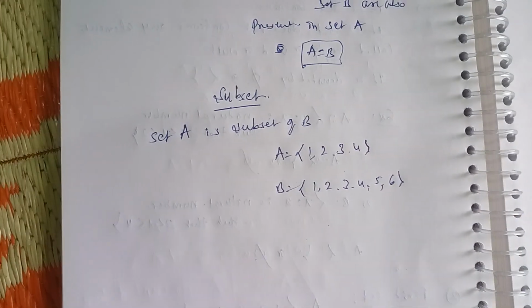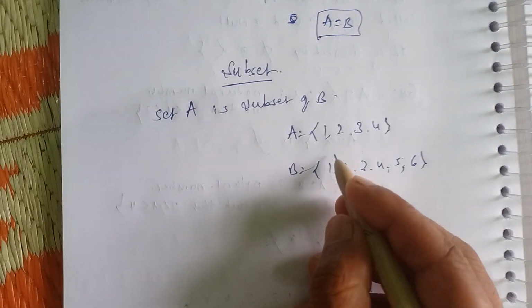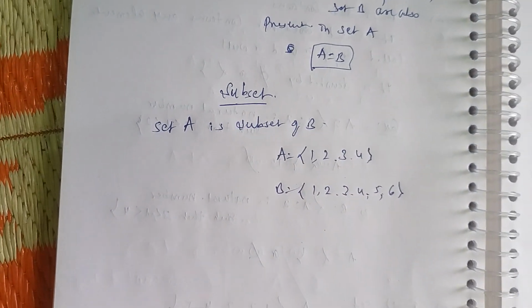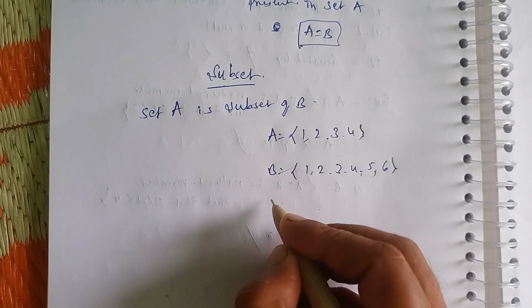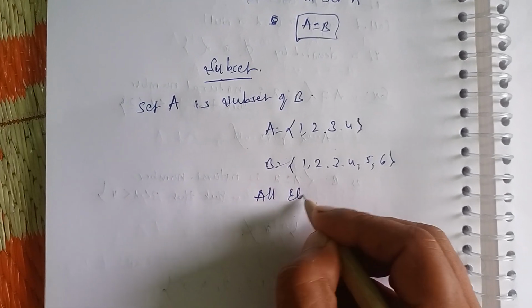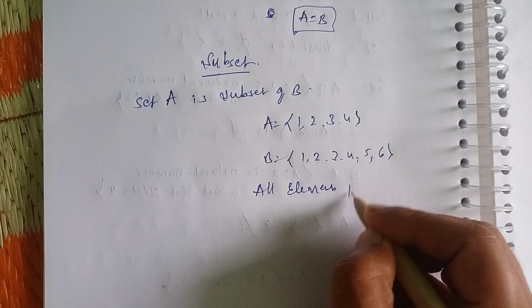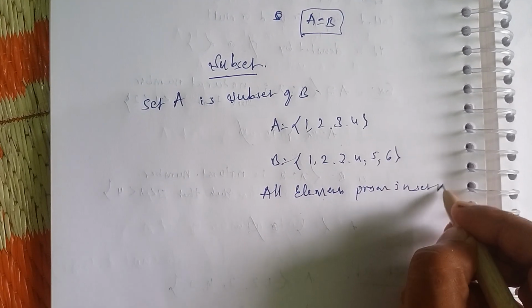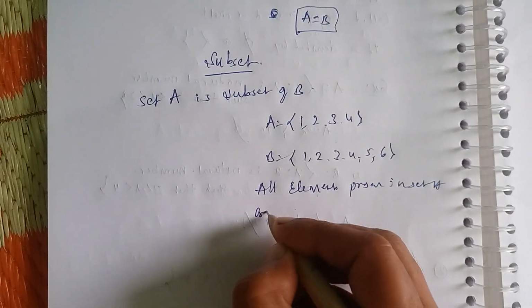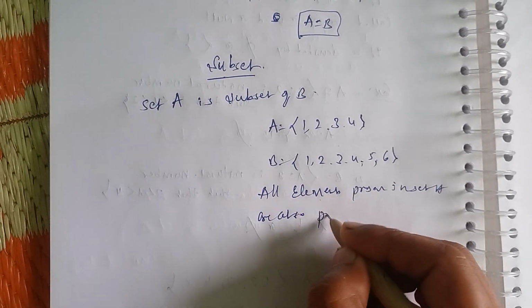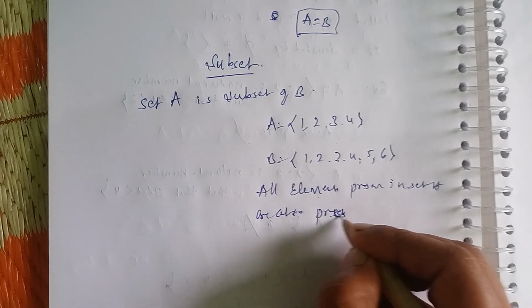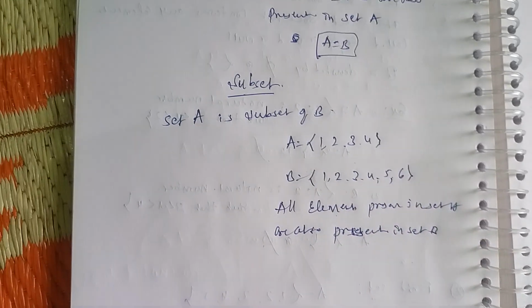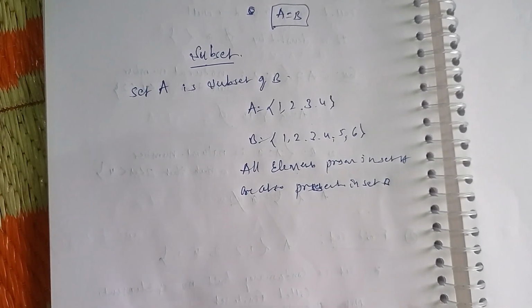So here all elements present in set A are also present in set B.